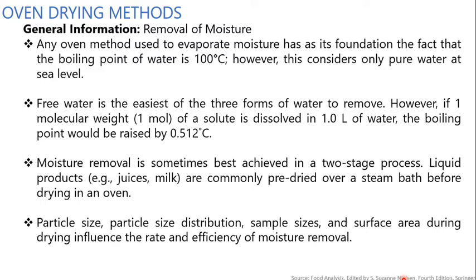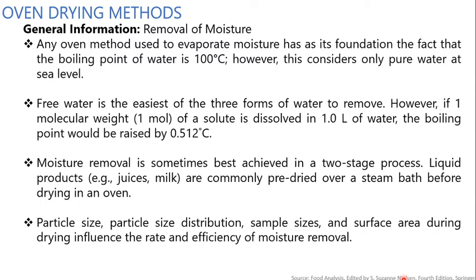However, if one molecular weight, that means 1 mole of solute, is dissolved in 1 liter of water, the boiling point should be raised by 0.512 degrees Celsius. What does that mean? If you have a sample and you add 1 mole of the given solute to that sample, the boiling point of that water will be raised by 0.5 degrees Celsius. This boiling point elevation continues throughout the moisture removal process as more and more concentration occurs.